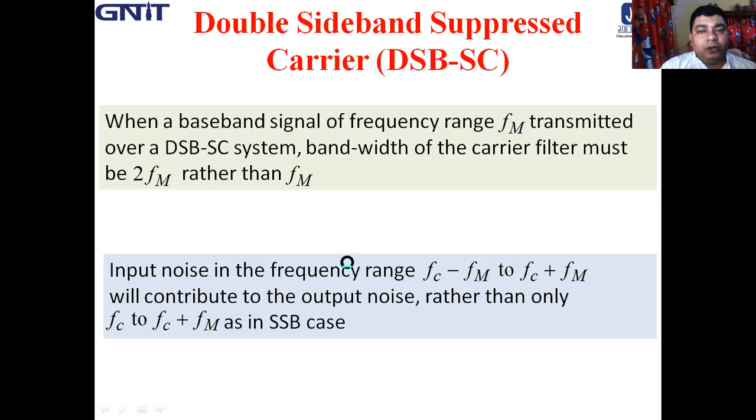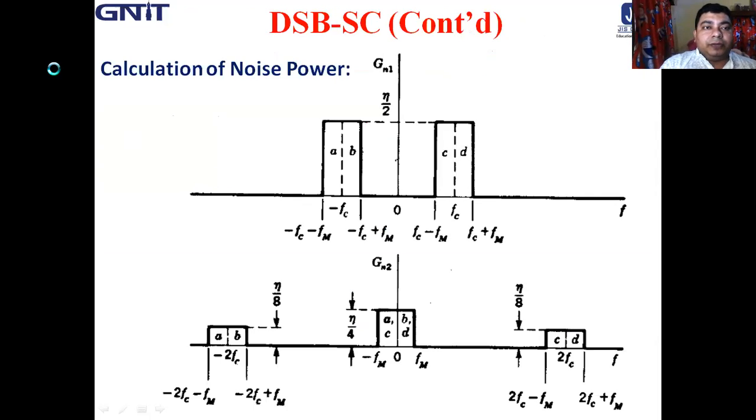Naturally the frequency range of the carrier filter is fc minus fm to fc plus fm, whereas in SSBSC it was fc to fc plus fm. So first we calculate the noise power, then we move to the calculation of signal power.